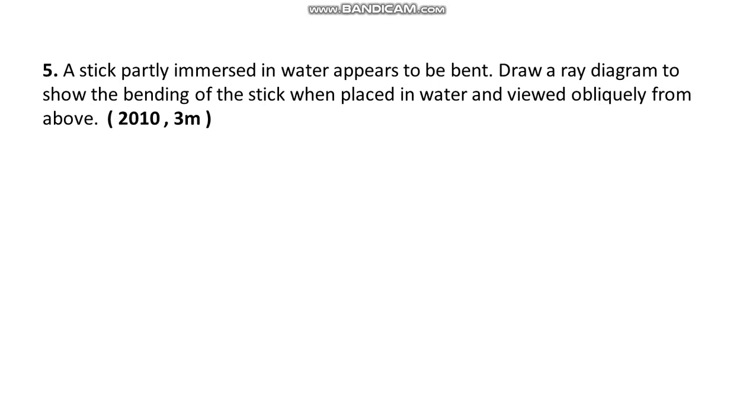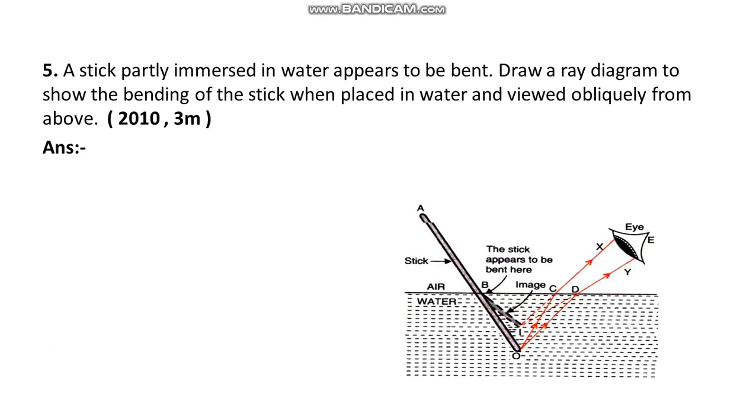Next, question 5. A stick partly immersed in water appears to be bent. Draw a ray diagram to show the bending of the stick when placed in water and viewed obliquely from above. Yes, the diagram is this. This is a stick. At the air-water interface, what happens? Light bends. So the stick looks bent. Because of refraction of light, the stick looks bent at the water-air interface. So this is the diagram that they asked for in the question.